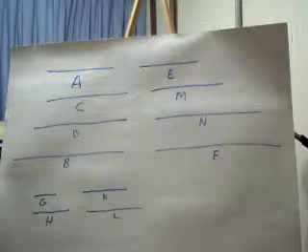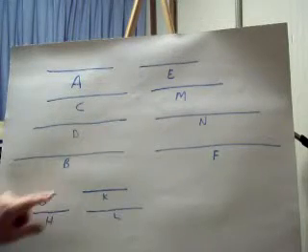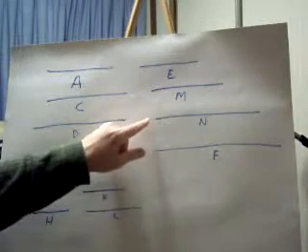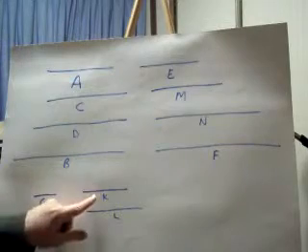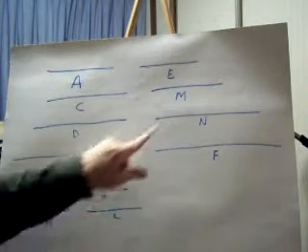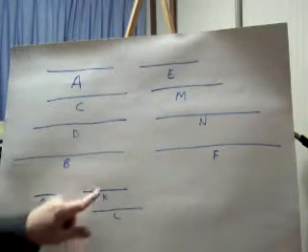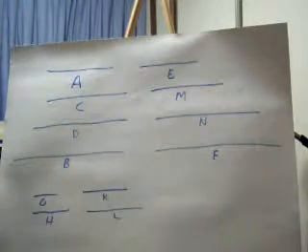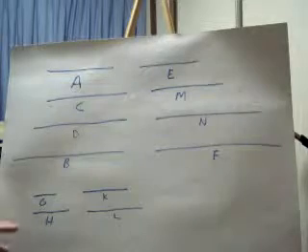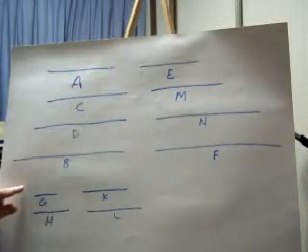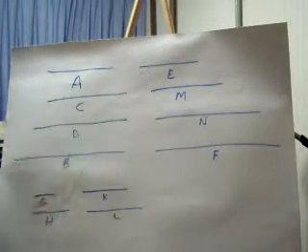Well, then we could also say that H measures M twice, and K, which is this one right here, measures N twice. That's because we said hypothetically that G measures E twice.